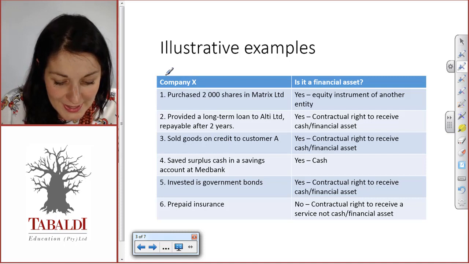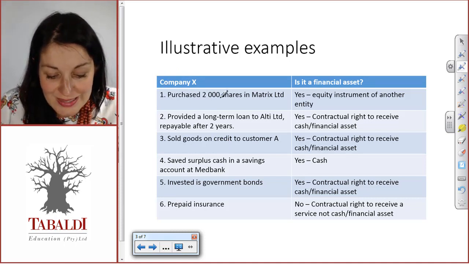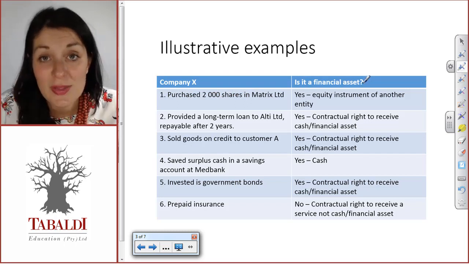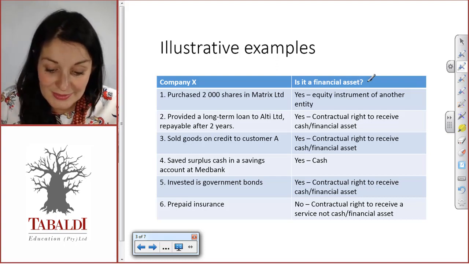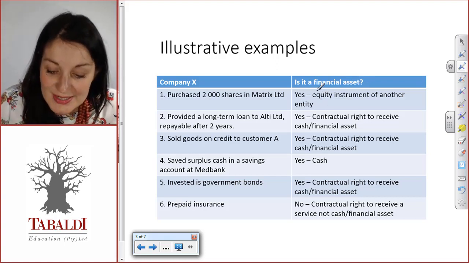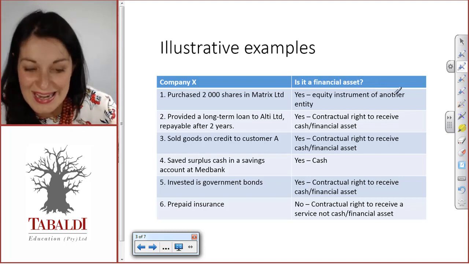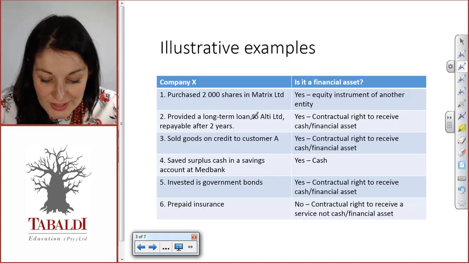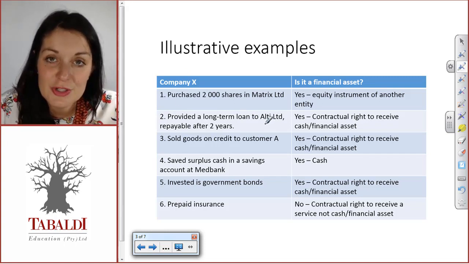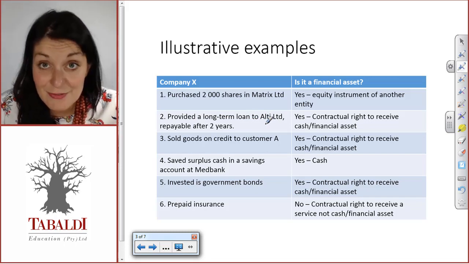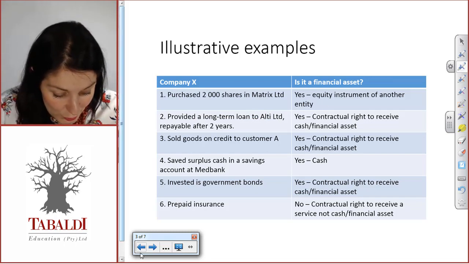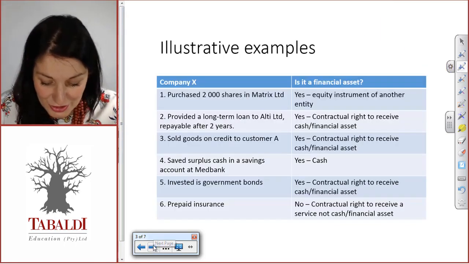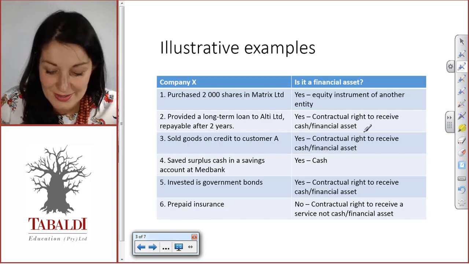So we have Company X. Company X purchased 2,000 shares in Matrix Limited. Now the question is, is it a financial asset, yes or no? And then provide me with a reason. Well, it is yes. Why? Because it is an equity instrument, or shares of another entity. Let's look at the second one. Company X provided a long-term loan to Alti Limited and it's repayable after 2 years. So yes, it's a financial asset, but why? So go quote me the definition. Well, it's a loan, so you have a contractual right to receive cash or a financial asset.